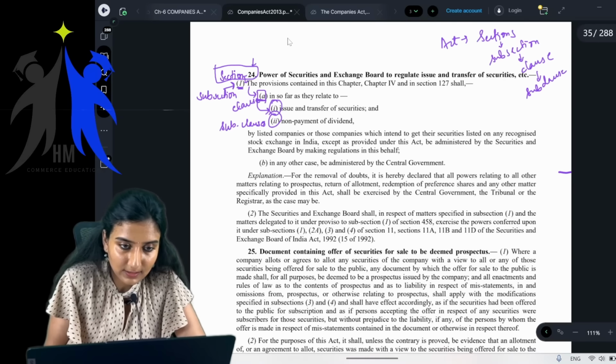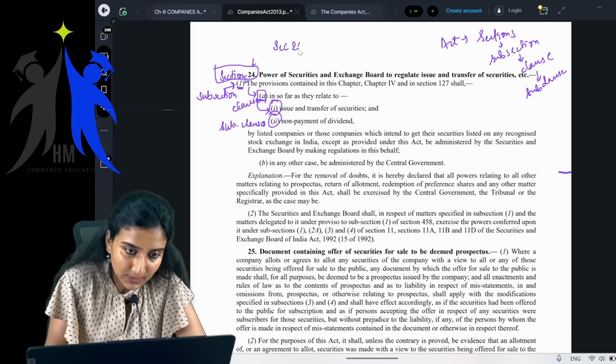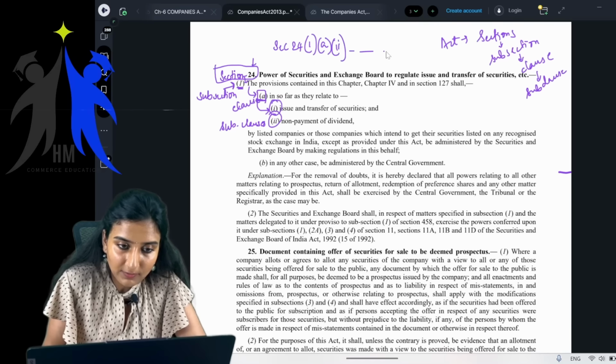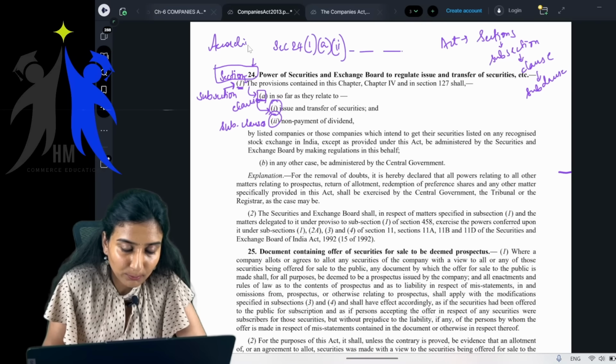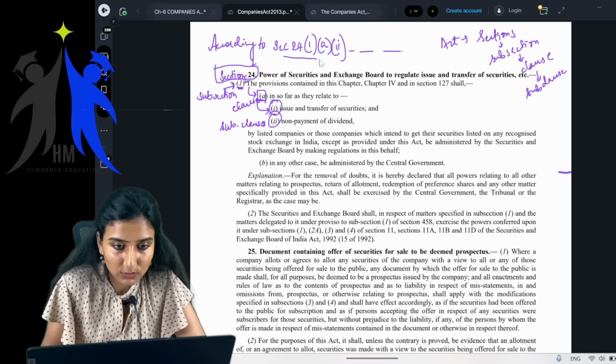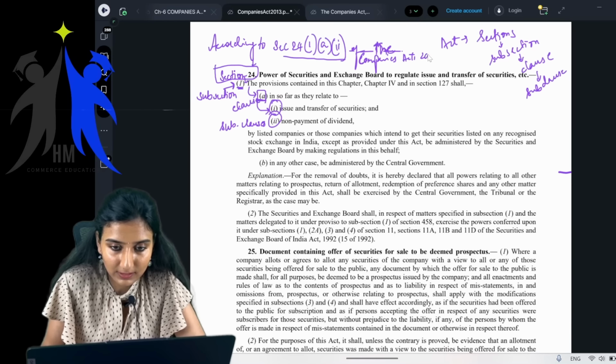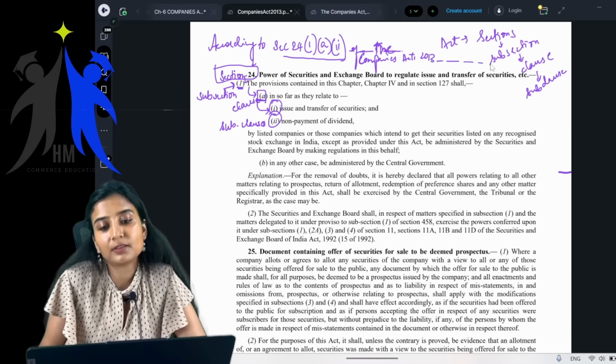See, according to section 24, subsection 1, clause A and subclause 2, of the Companies Act, 2013, and you will go ahead.